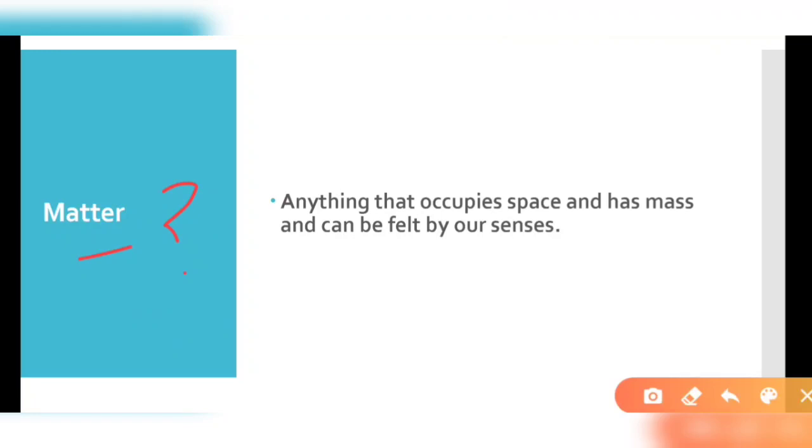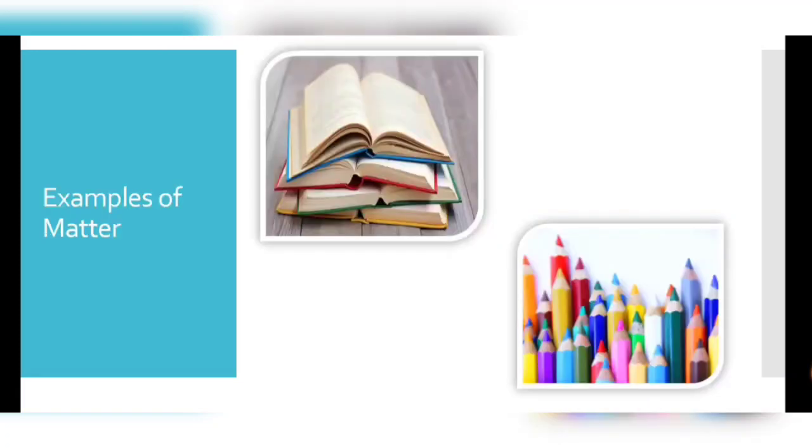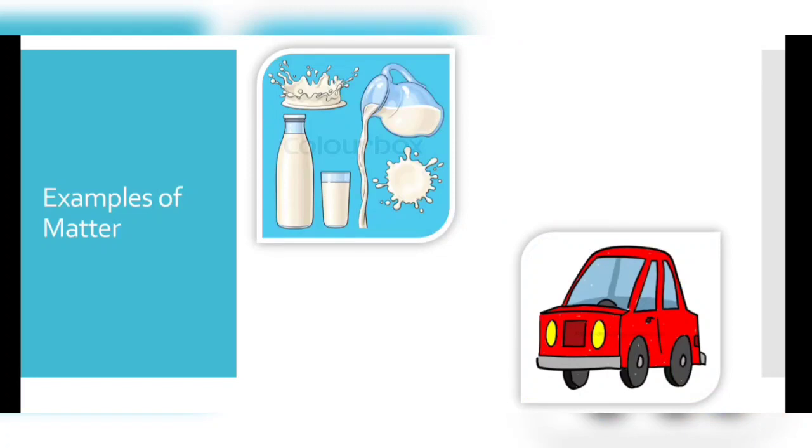According to that, we have described that anything that occupies space, has mass and can be felt by our senses is considered to be matter. For example, books, pencil colors, pen, milk, liquid, car, everything that you see and feel around us is matter. Even you and me, because we have some mass, are also considered matter.